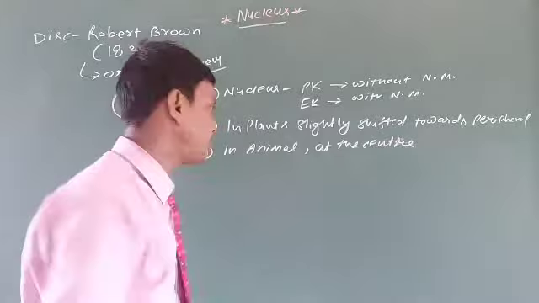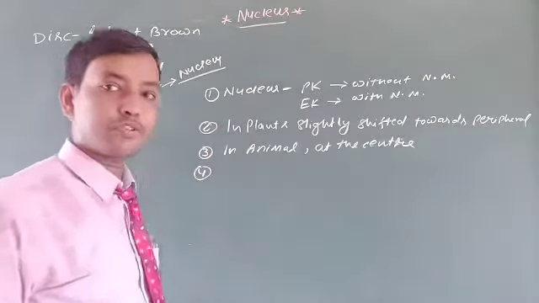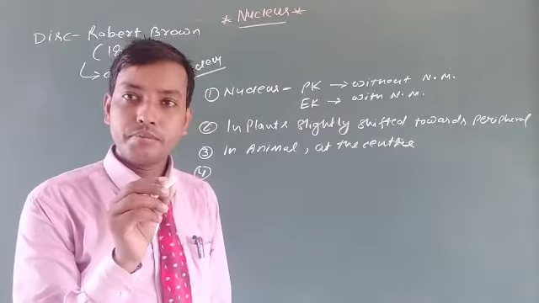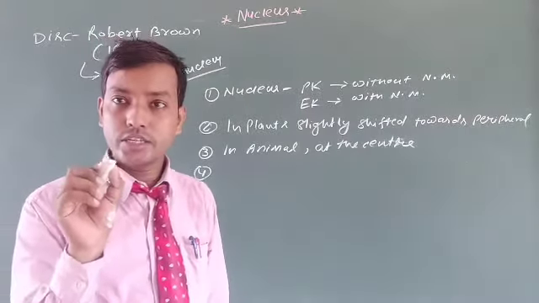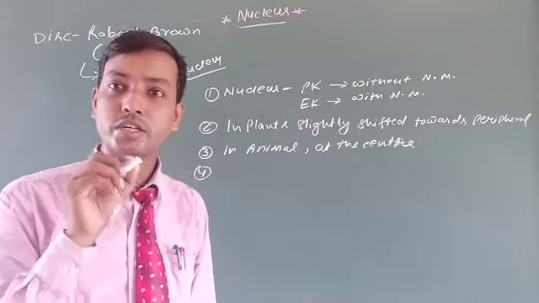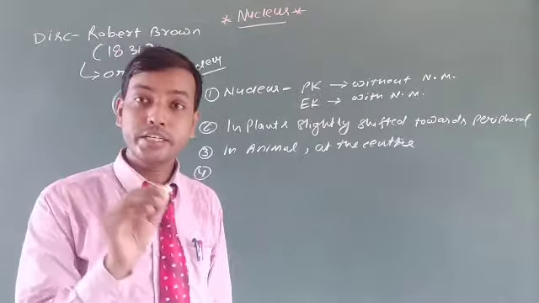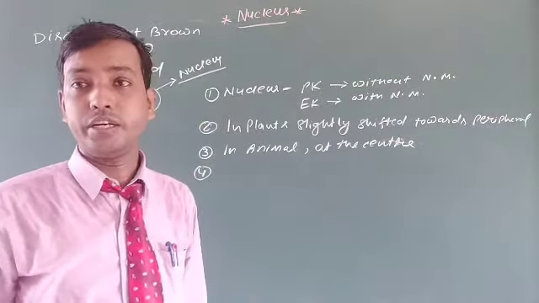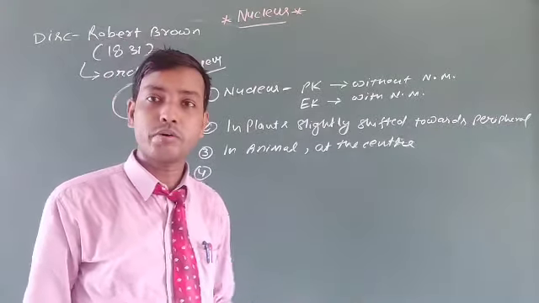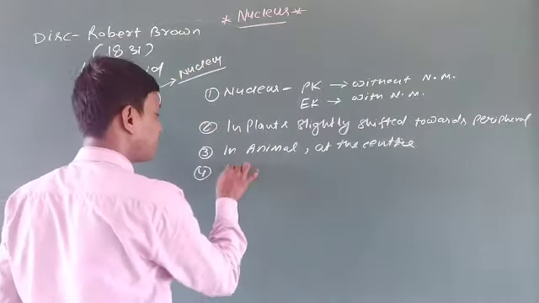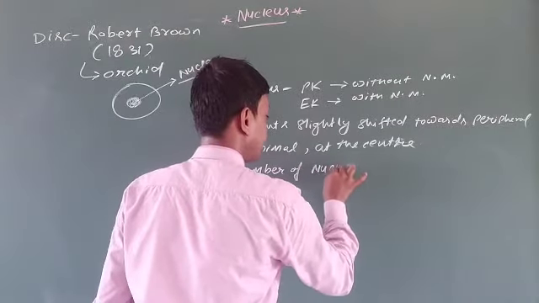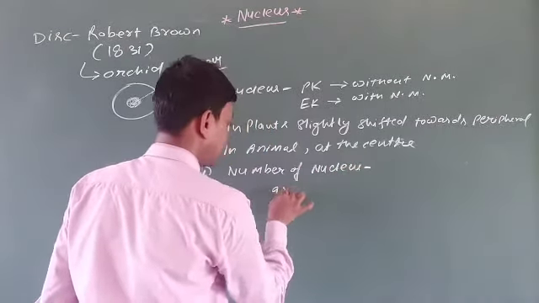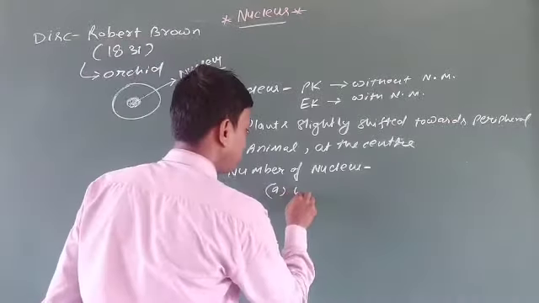Now next is feature point 4. Some cells of organisms possess a single nucleus, some possess two nuclei, some are multinucleated and some are anucleated, without any nucleus. So let us talk about the number of nuclei. Some are uninucleated.